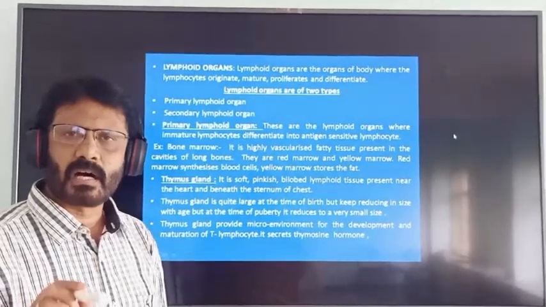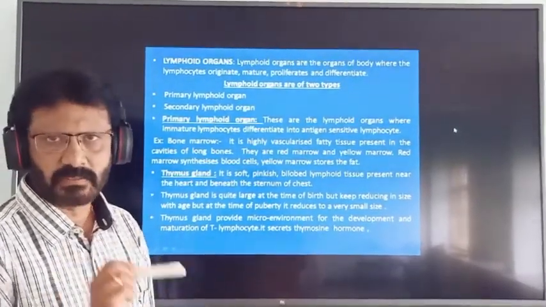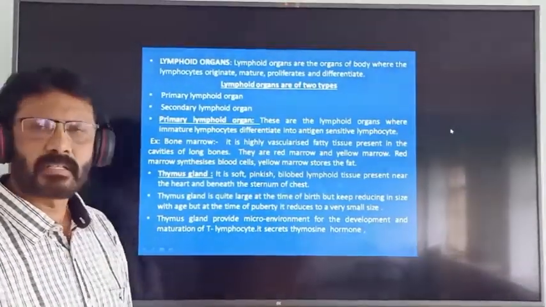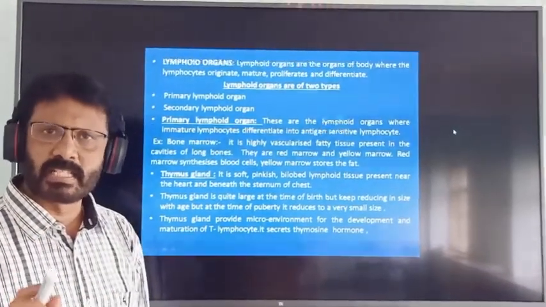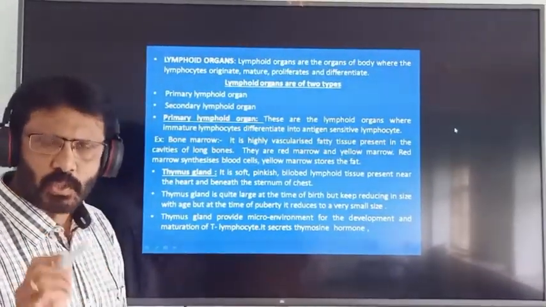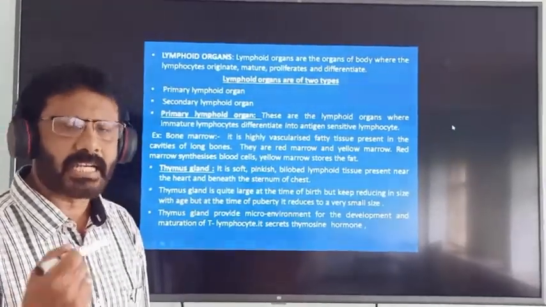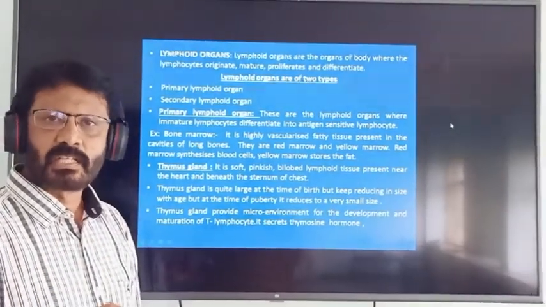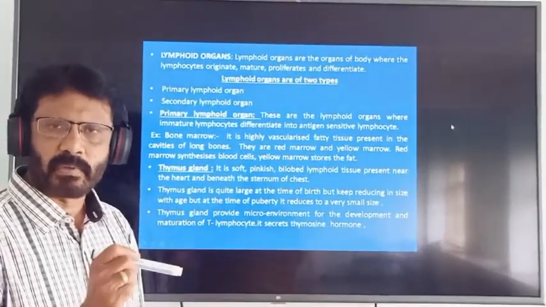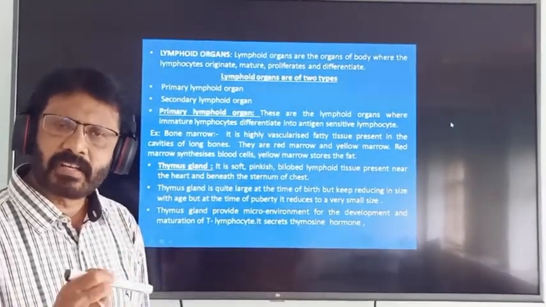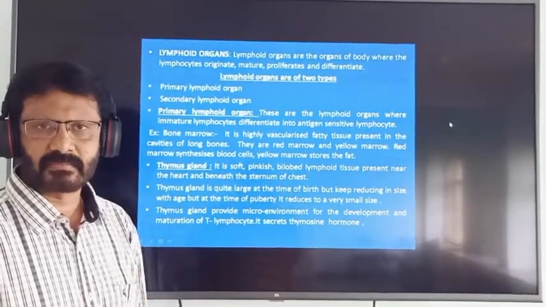Lymphoid organs are the organs of our body where the lymphocytes originate, mature, proliferate and differentiate.